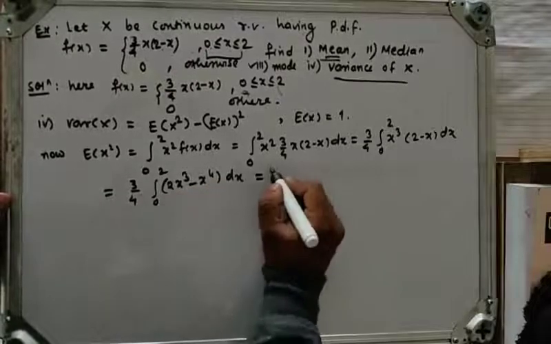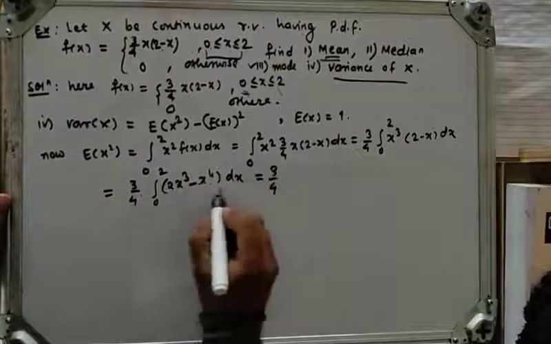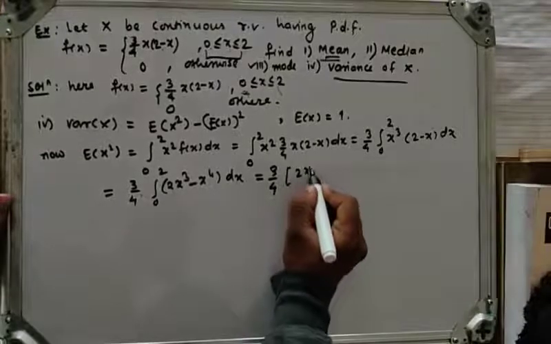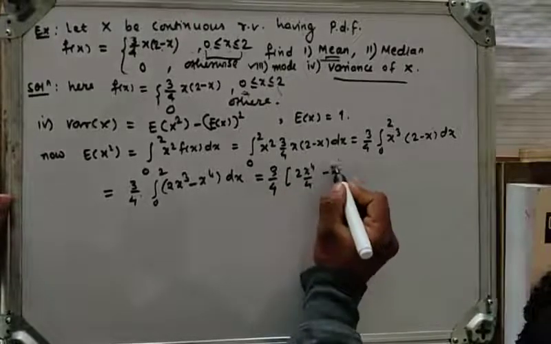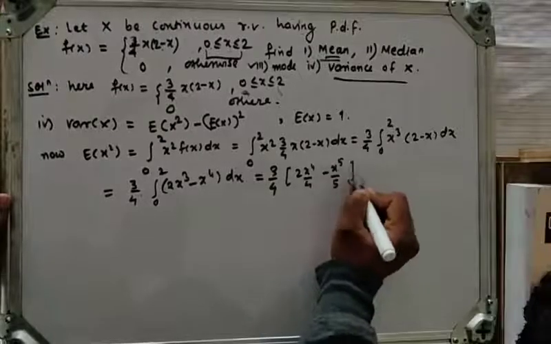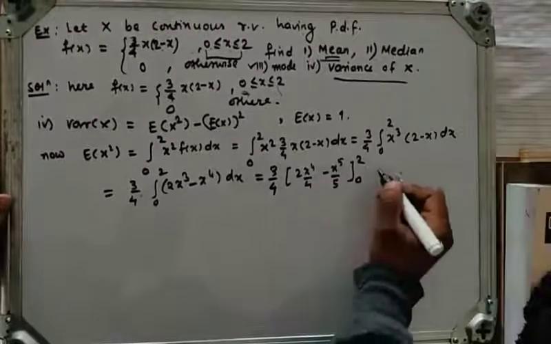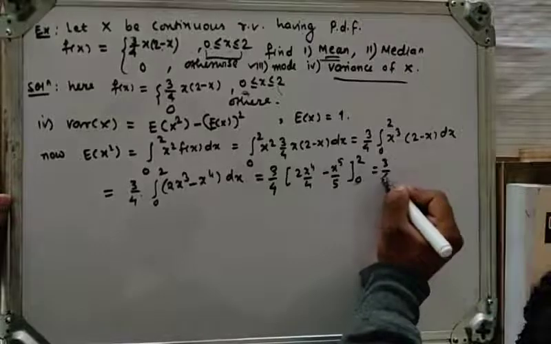So taking integration, 2 x raised to 4 upon 4 minus x raised to 5 upon 5, limit from 0 to 2.